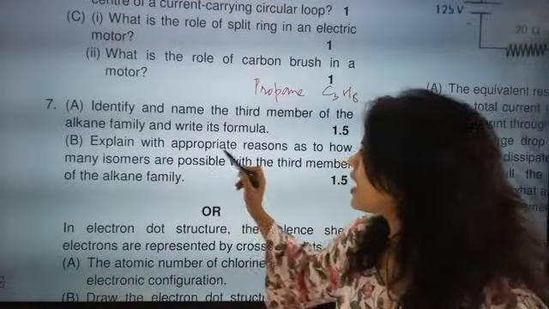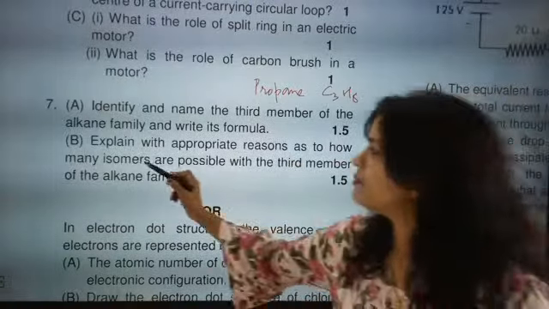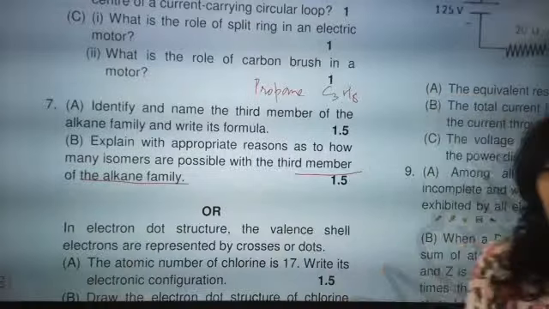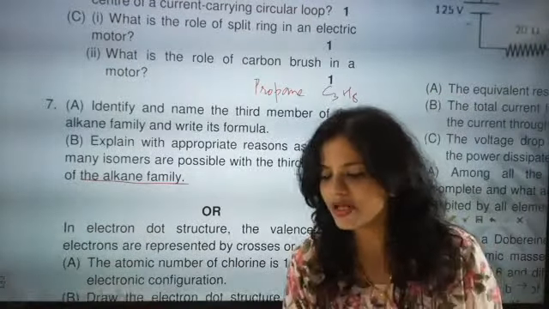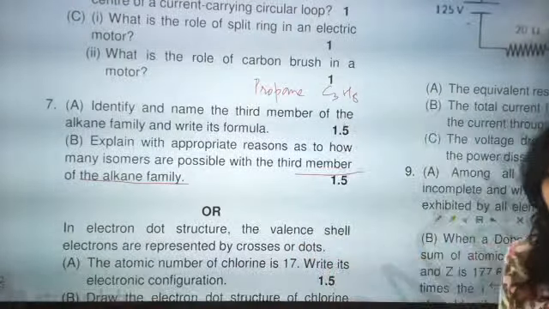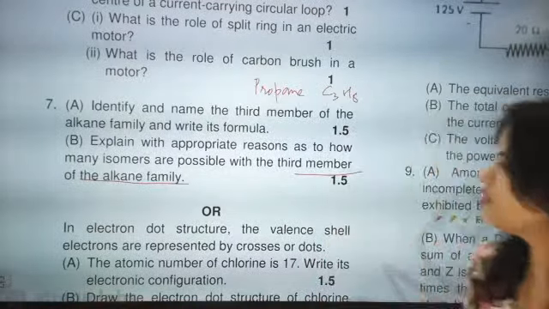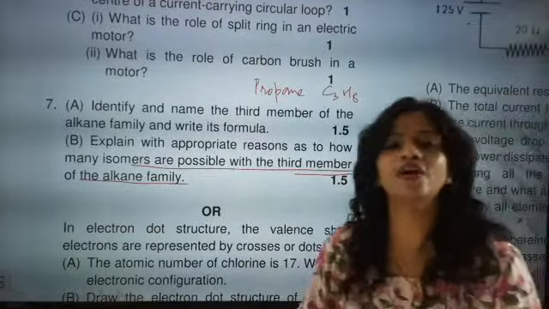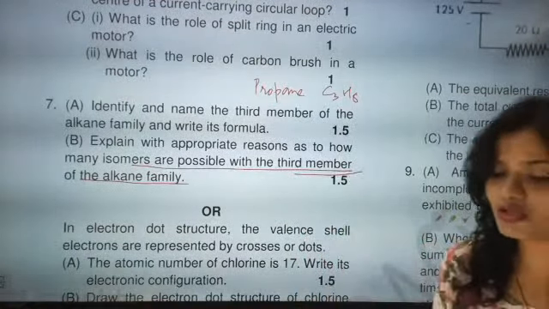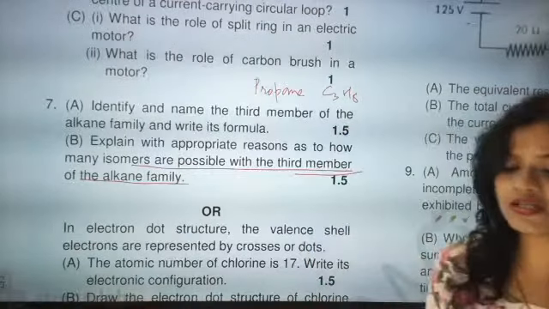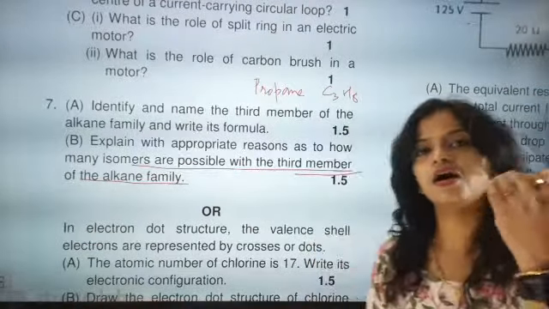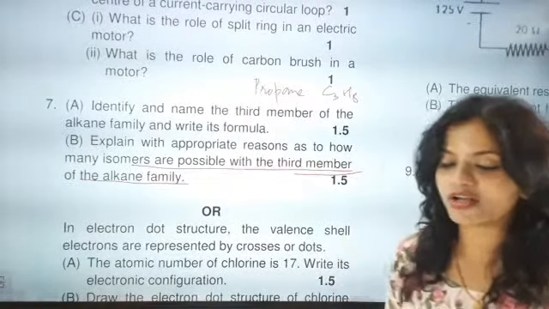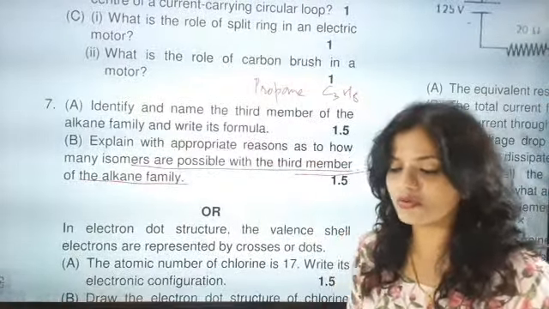Okay, explain with appropriate reason as to how many isomers are possible with third member of alkane. How many isomers are possible? What answer you are going to give? You have to say the answer, and appropriate reason also you have to give. So what appropriate reason we are going to give, that is the apron work, but first see the most important word is isomer.